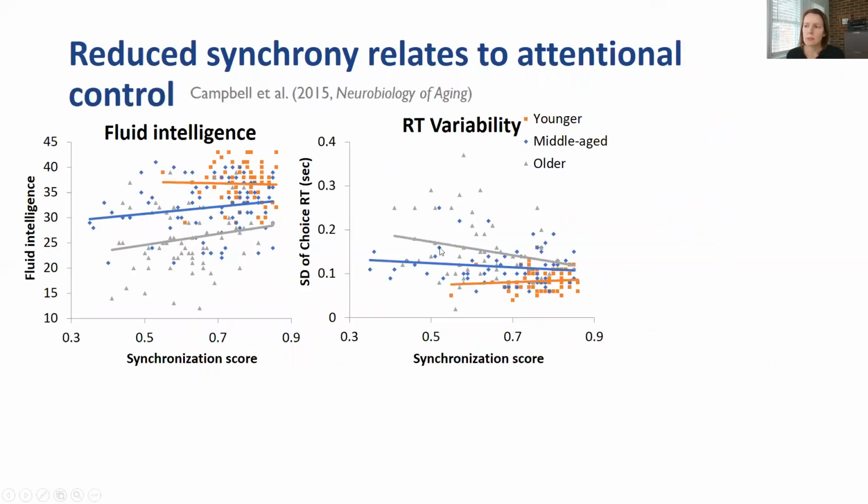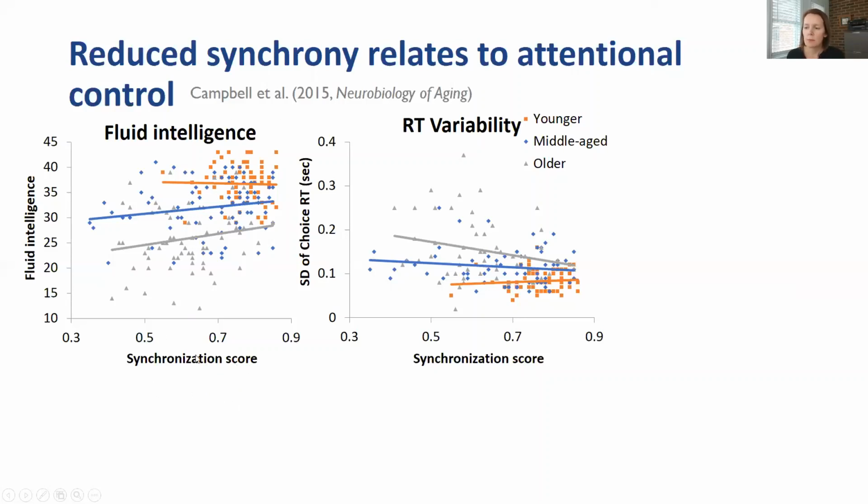And we think that some of these declines are due to maybe age-related changes in attentional control, in that these measures that were taken outside the scanner, measures of fluid intelligence and reaction time variability, which are both related to top-down control, correlate with synchrony. So we have our average synchronization score across several networks.